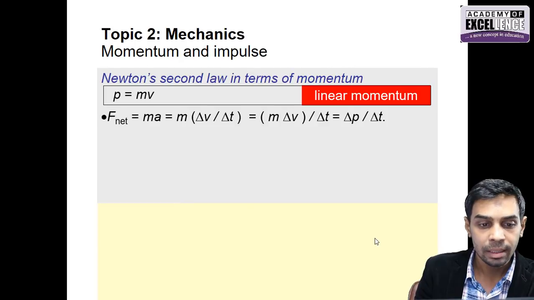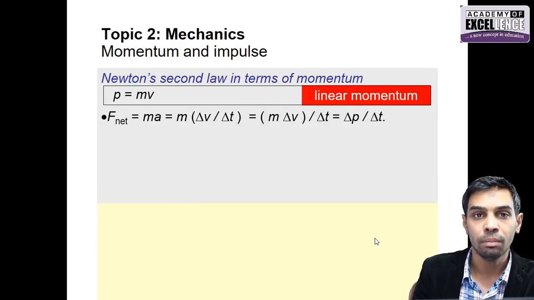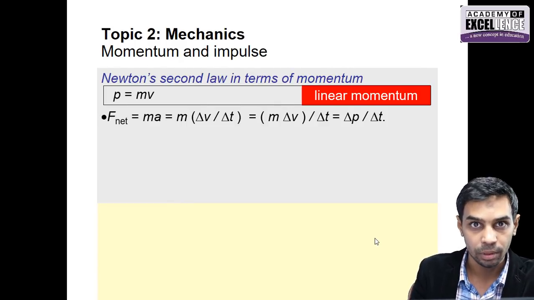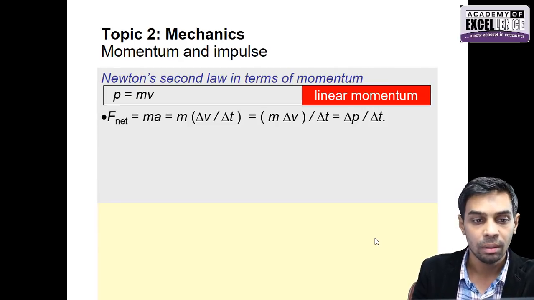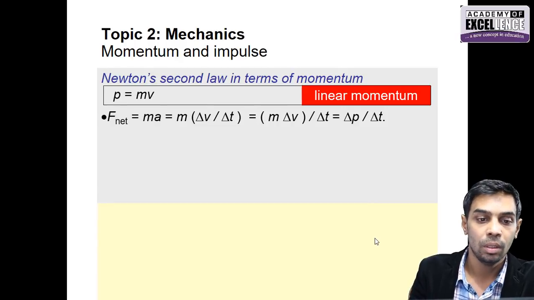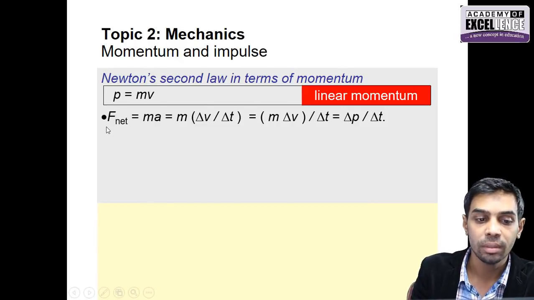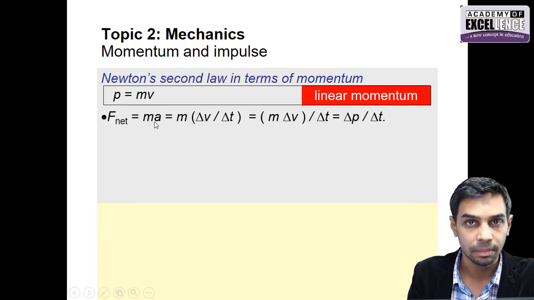Now let's discuss the relationship between momentum and the net force that you apply. We know from Newton's second law, as the topic is also Newton's second law in terms of momentum, the formula for force is mass times the acceleration.